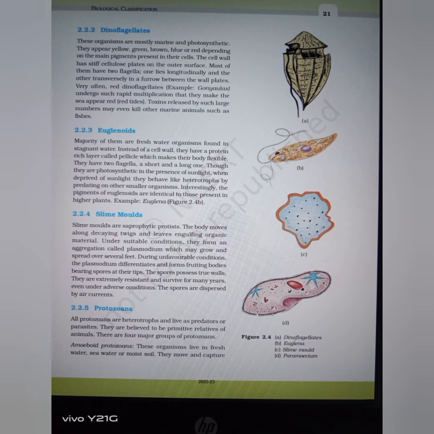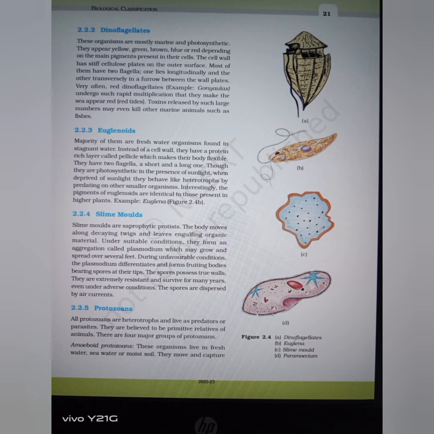Though they are photosynthetic in the presence of sunlight, when deprived of sunlight, they behave like heterotrophs by predating on other smaller organisms. Interestingly, the pigments of euglenoids are identical to those present in higher plants.